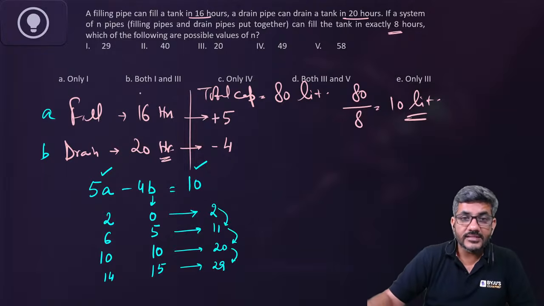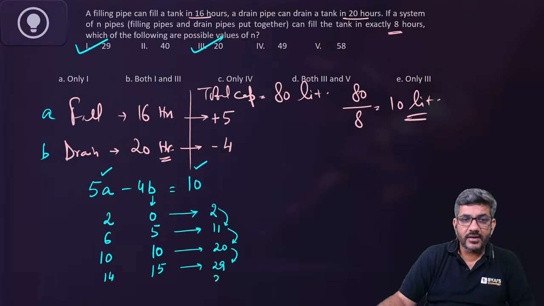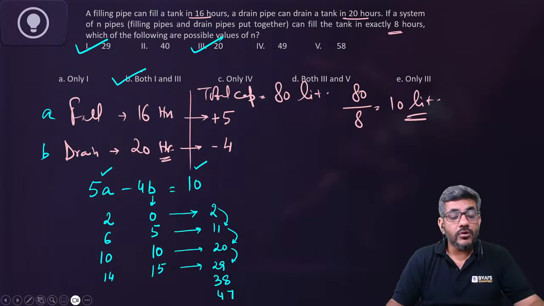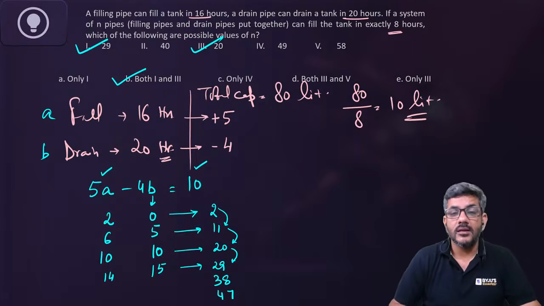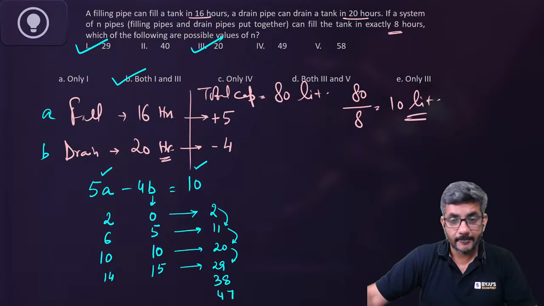So 2, is it there? No. 11, is it there? No. 20, is it there? Yes. 29, is it there? Yes. After that, we'll be having 38, is it there? No. 47, is it there? No. So this means only these two are possible, which are options 1 and 3, given in option B. So both 1 and 3 are possible. So the correct answer for this question is option B.